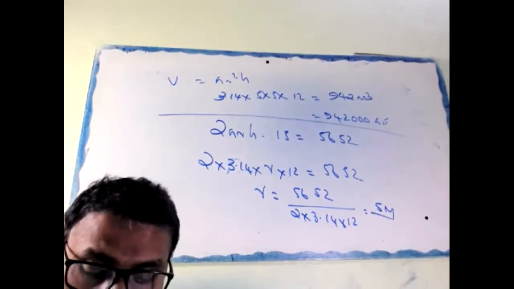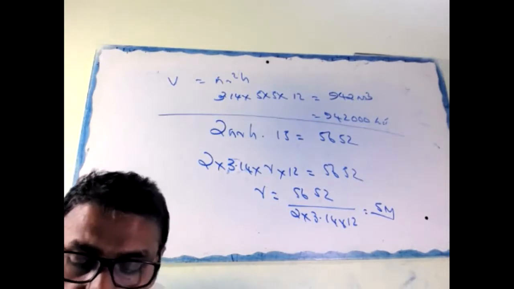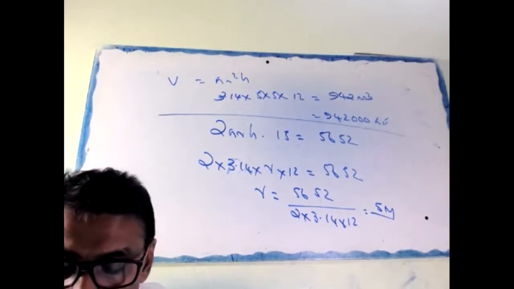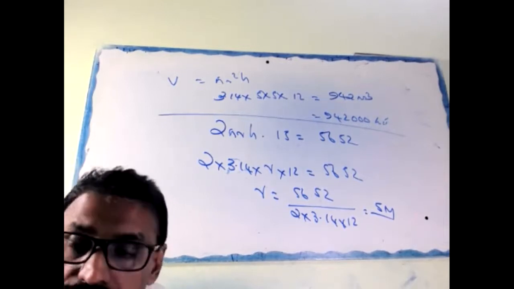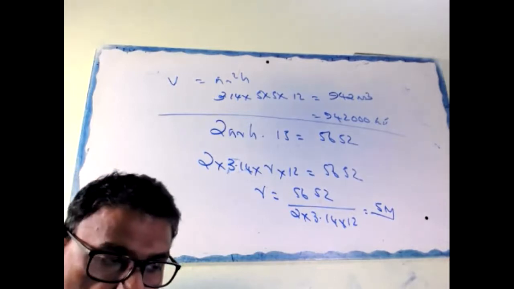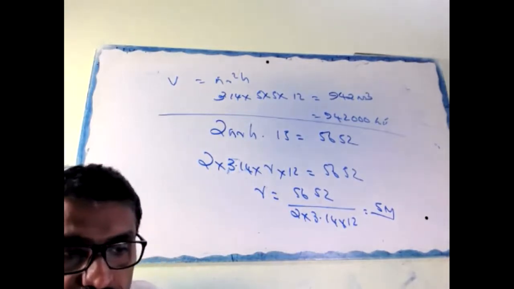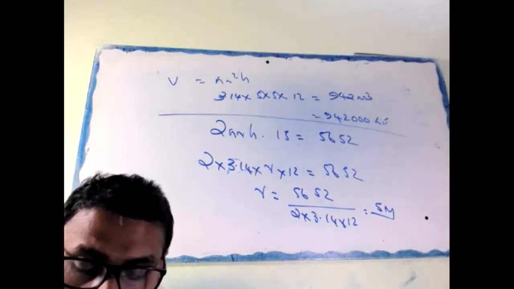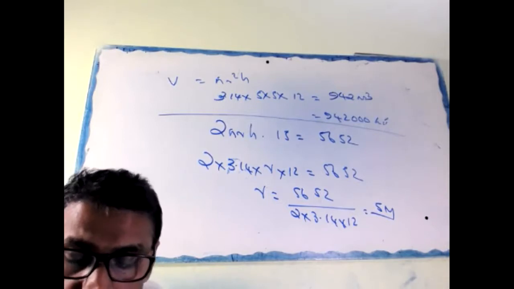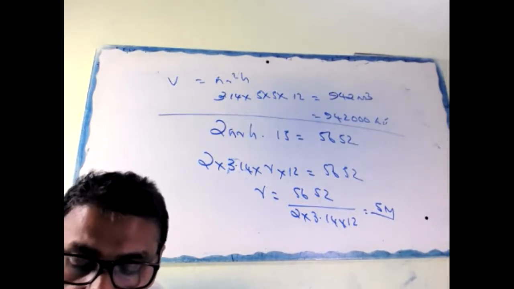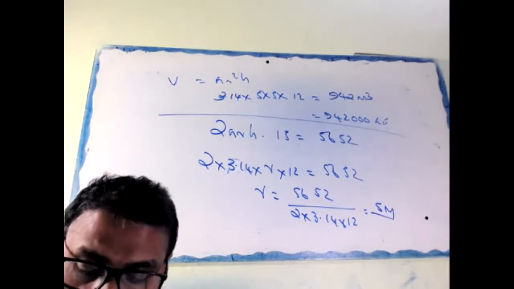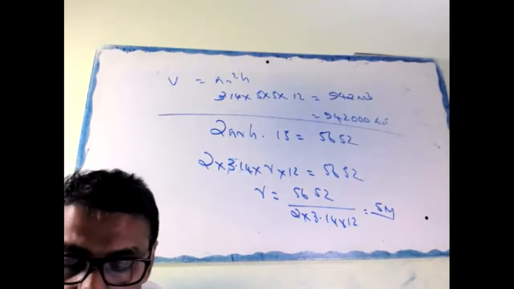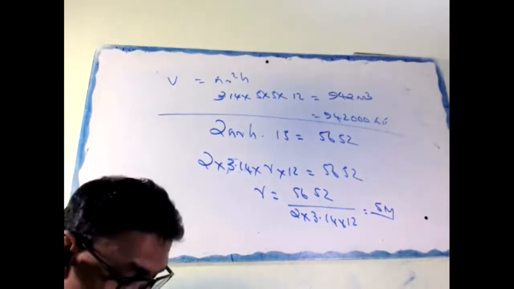A cone, a hemisphere, and a cylinder stand on the same base and have equal height. Find the ratio of their curved surface areas. Okay, do it now.